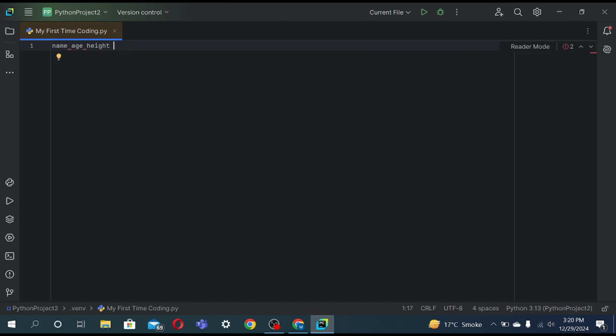So you need to use name as a string, age as an integer, height as a float, and is sick as true or false, that is boolean. Remember to name each variable separately, and then print a line like hello John, whatever the name is. And remember, it's gonna be an input, you have to typecast it. Hello whatsoever, what's the name, your height is blah blah blah, and you're sick blah blah blah.